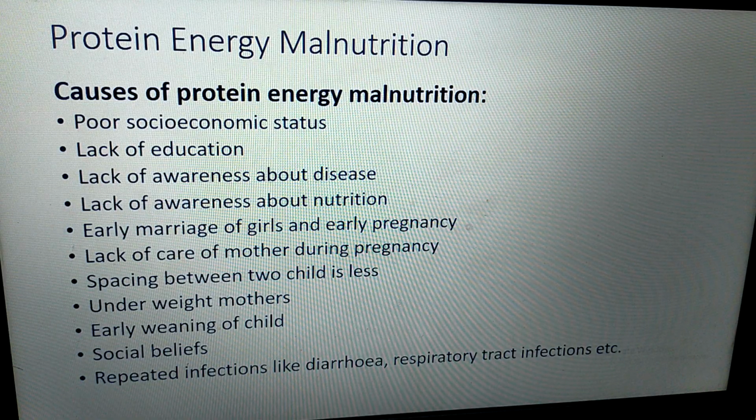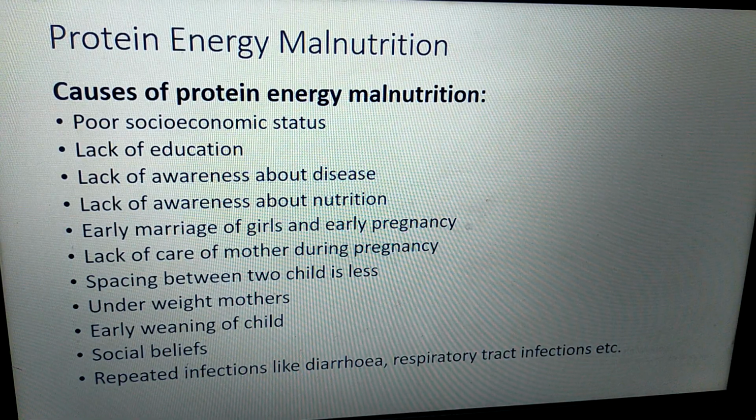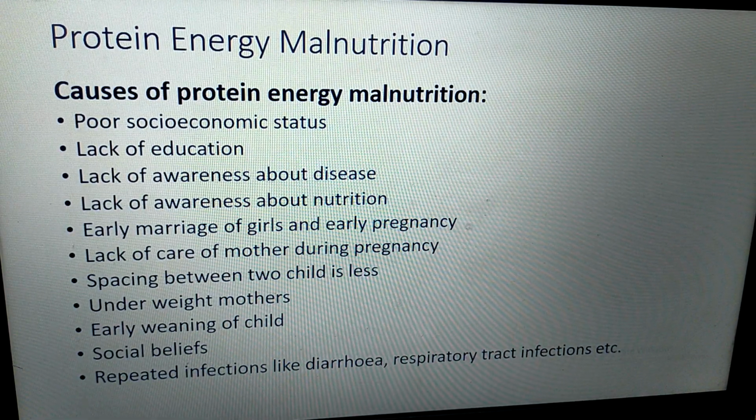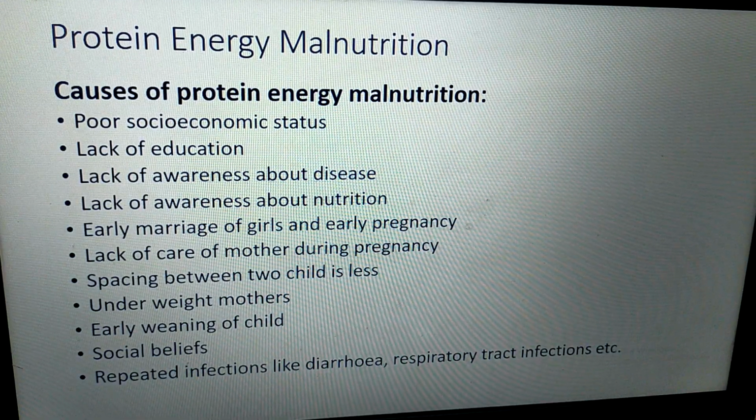Next factor is early marriage of girls and early pregnancy. When the mother's body is not fully developed, the developing fetus will get less nutrient from the mother. Next factor, lack of care of the mother during pregnancy. When a mother becomes pregnant, she should be given proper diet and extra diet for the developing baby, but that point is neglected here.